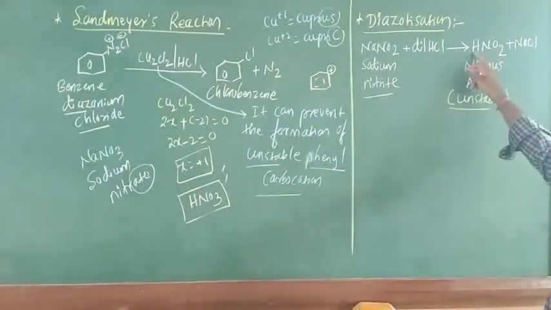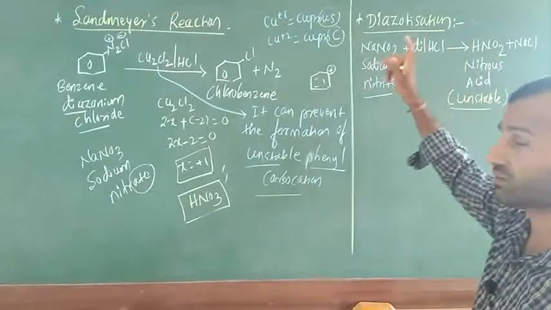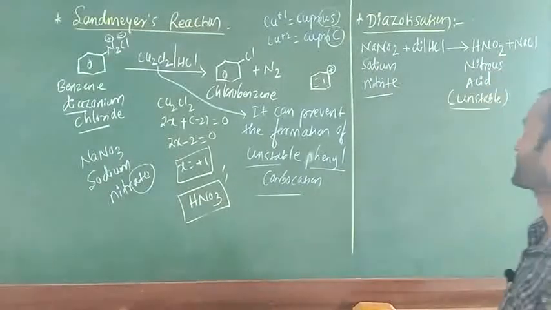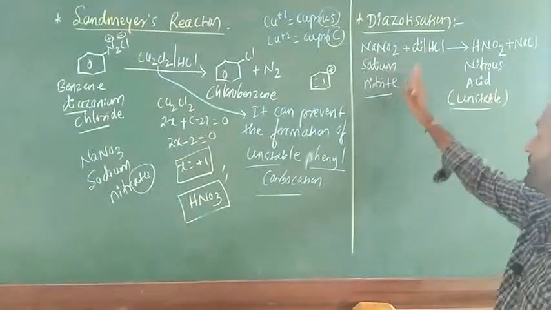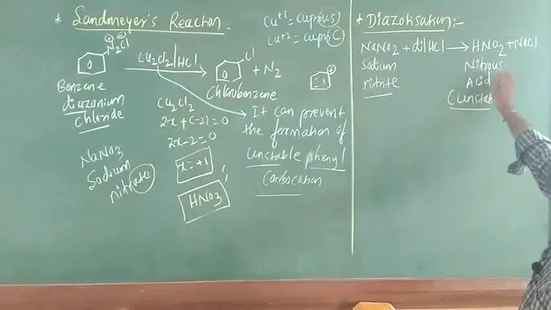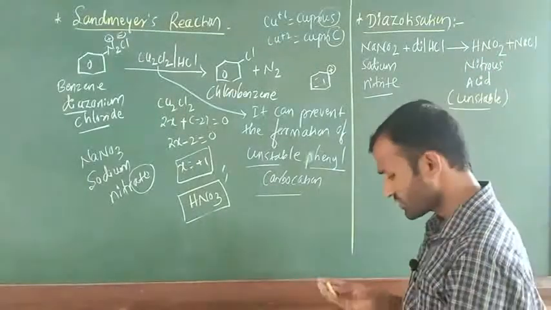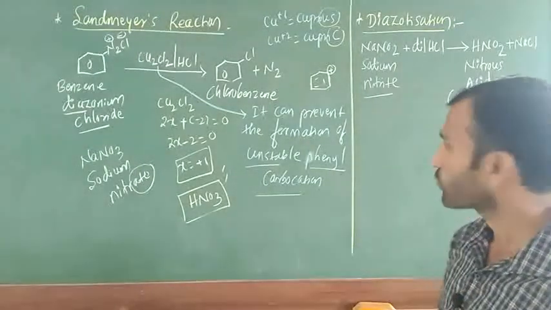After that, in this case, HNO2 is there, no? What is the oxidation state of nitrogen? You have to comment. Okay, everybody can comment in the comment section. Now this is what, starting. Sodium nitrite can react with dilute HCl, giving HNO2, nitrous acid, plus release of what? NaCl. This is the exact starting material for diazotization.